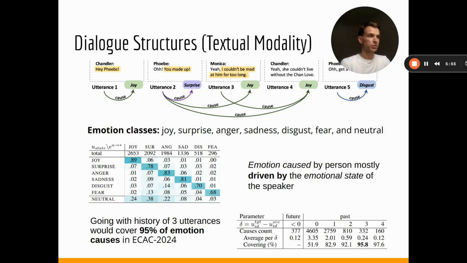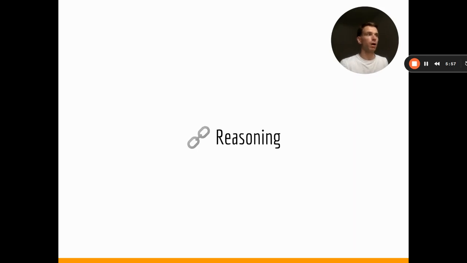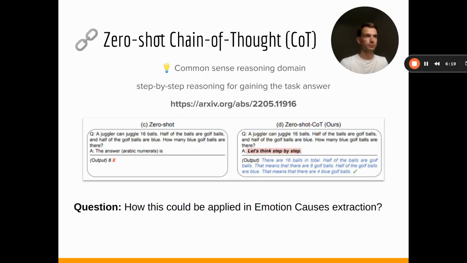So then let's take a look at the main part of our presentation, which is related to the reasoning concepts, where we specifically look at what we treat as reasoning and how reasoning finds its application in large language models. Finally, we also discuss how it could be applied to extracting emotion causes.